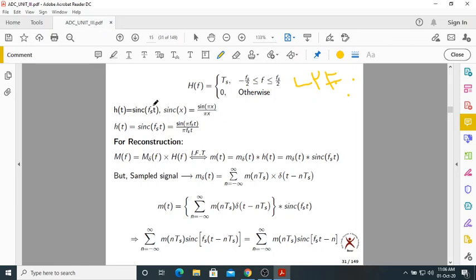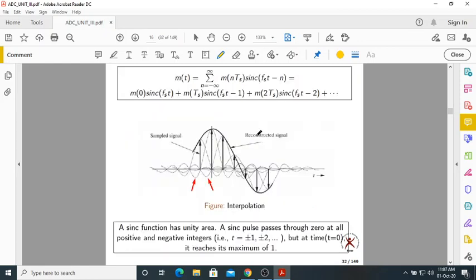Okay. Now this is h of t. What is h of t? Sinc fs t. I hope you are okay with this. Now, what is sinc x? That is the standard sinc function. Sinc x is nothing but sin pi x by pi x, or sometimes they write sin x by x also. But mostly we write sinc x equal to sin pi x by pi x. What is sinc x? Sin pi x by pi x. Okay.